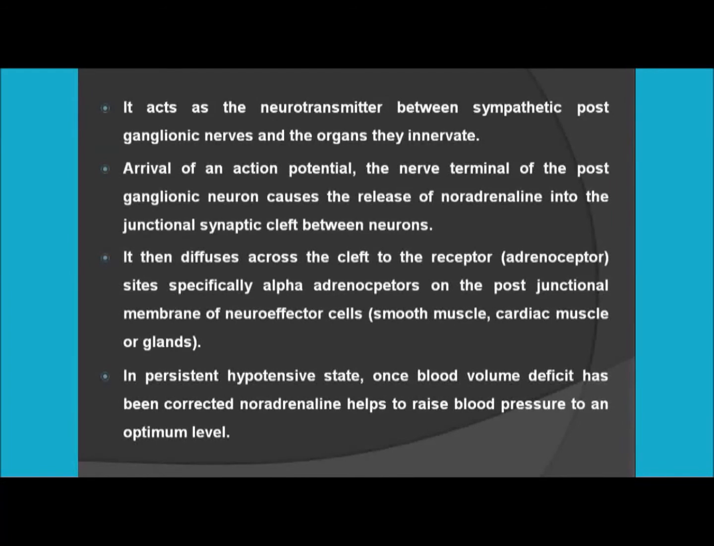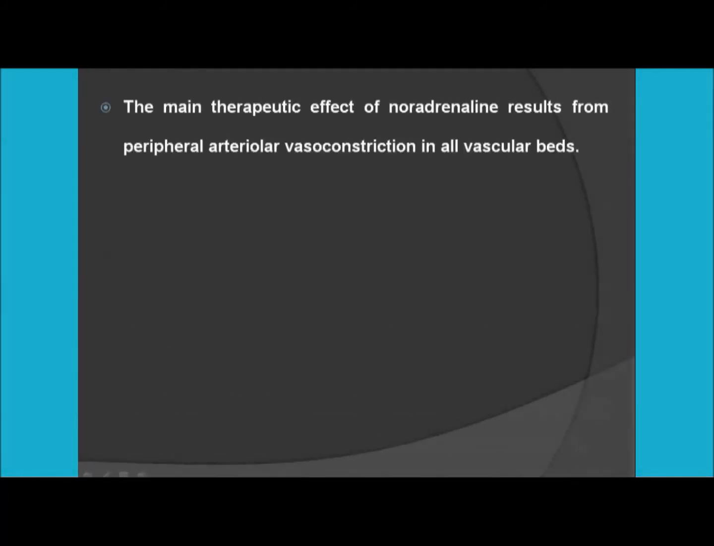Now, upon persistent hypotensive state, once the blood volume deficit has been corrected, so hypotensive state means the pressure going down below the normal, once the blood volume is corrected, the noradrenaline helps to raise the blood pressure to the optimum level, that is the 120 by 80 mmHg, right?